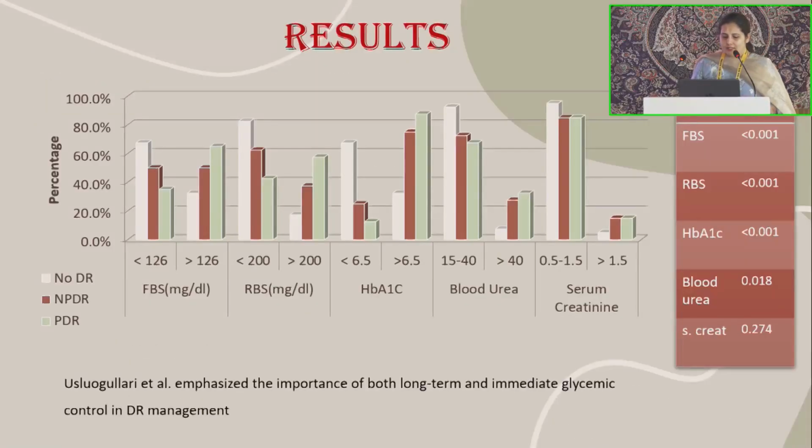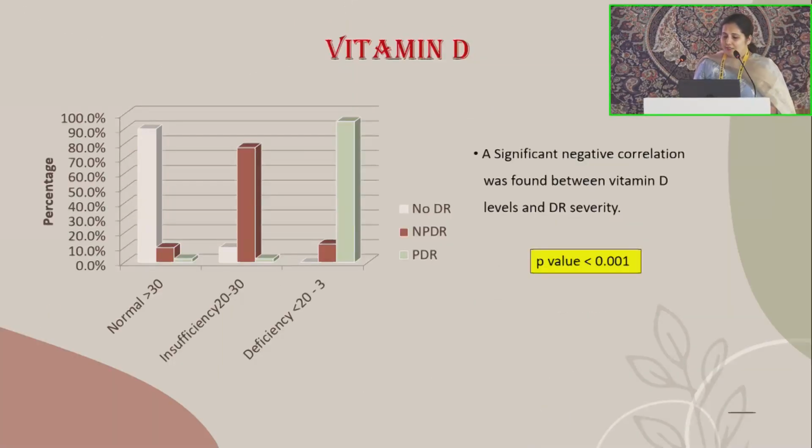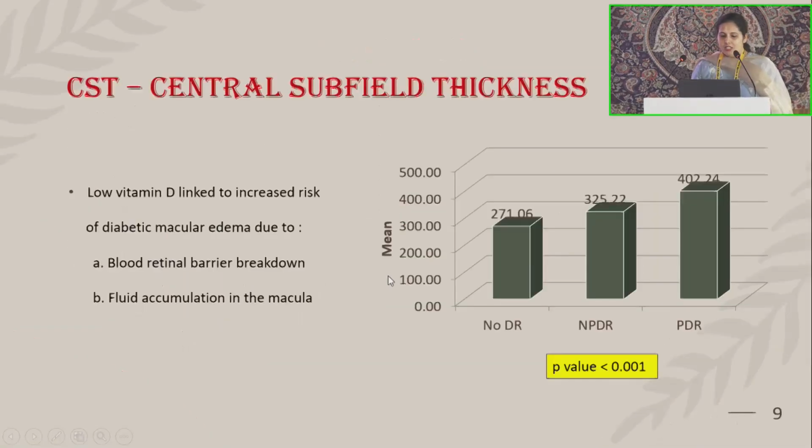So these were my results, and they emphasize the importance of both long-term and immediate glycemic control in diabetic retinopathy management. A significant negative correlation was found between vitamin D levels and diabetic retinopathy severity, with p-value less than 0.001. The patients with no DR had normal vitamin D, and the patients with PDR were deficient in vitamin D levels. Low vitamin D is linked to increased risk of diabetic macular edema due to blood-retinal barrier breakdown and fluid accumulation in the macula.